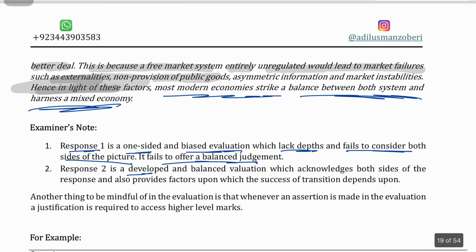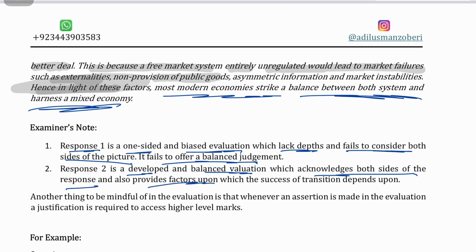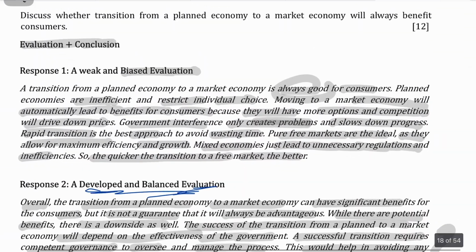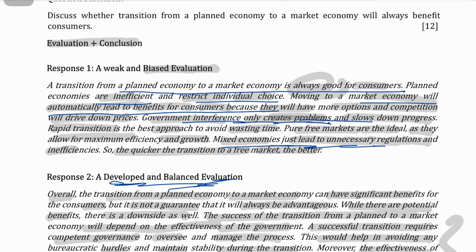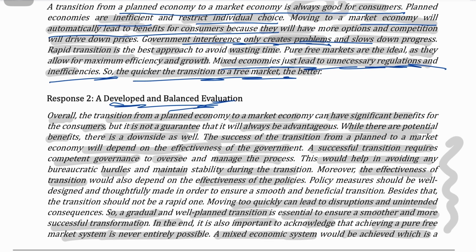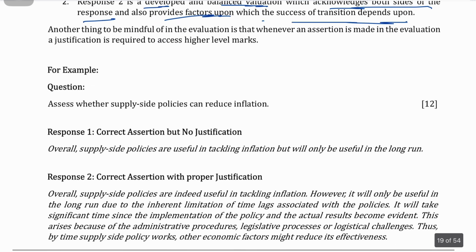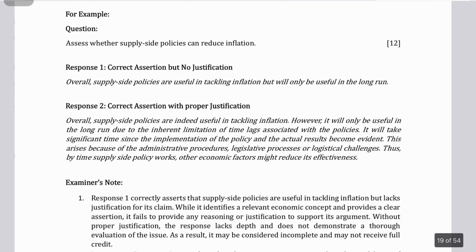Response two is a developed and balanced evaluation, which acknowledges both sides of the response, and also provides factors which the success of transition depends on, right? But if you look at response one, it just says a transition from planned economy to market economy is always good for consumers. Planned economies are inefficient, restrict individual choice. Moving to a market economy will be better, and government interference creates problems, etc. And then it says mixed economy just leads to unnecessary regulation, inefficiency. So the quicker the transition, the better, without any justification. Why are you saying that? So this is a biased evaluation. They are not welcomed in the exam. They will not get you good marks.